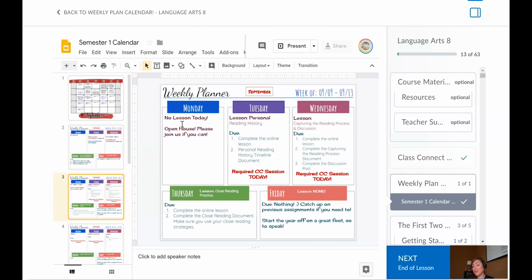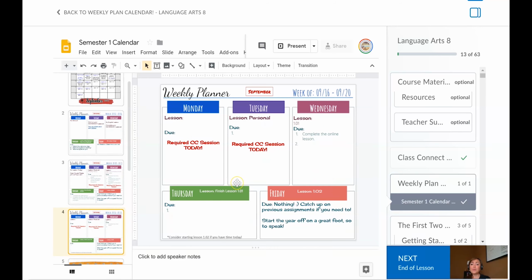But Monday of next week, we have an open house, which I'm sure you've already heard about. So we are going to have our 2 required CC sessions on Tuesday and Wednesday. Then we will not have one on Thursday. Okay, so next week is weird, but then we'll get back into our normal routine the following week, and then we'll stay that way for the rest of the year.